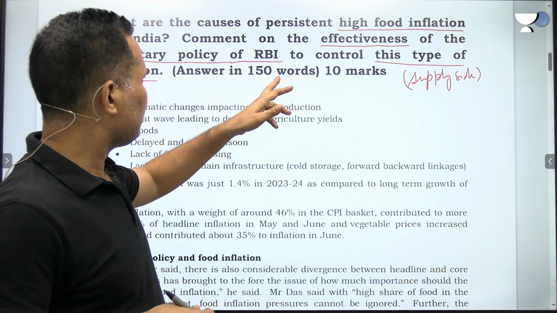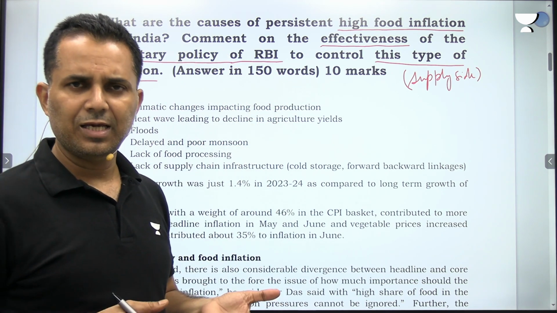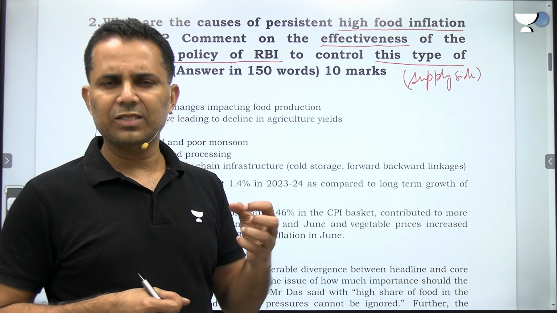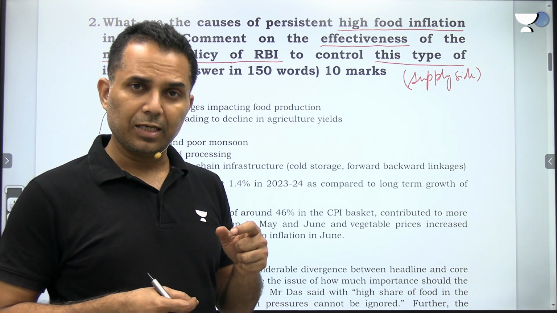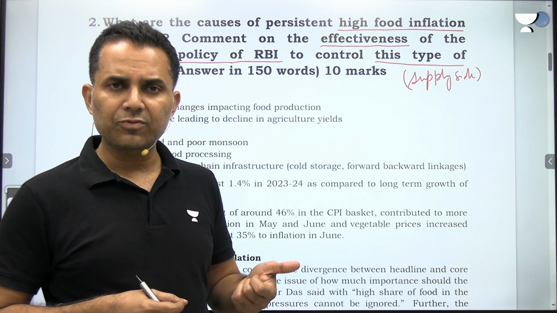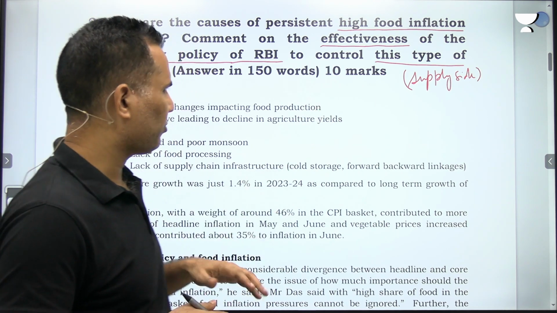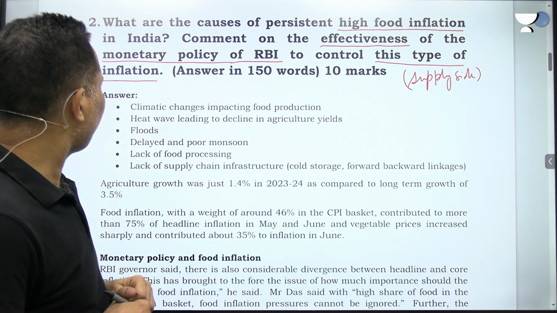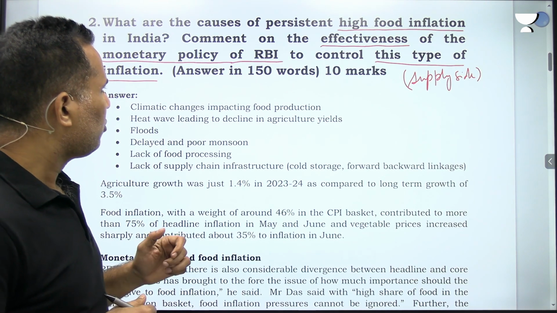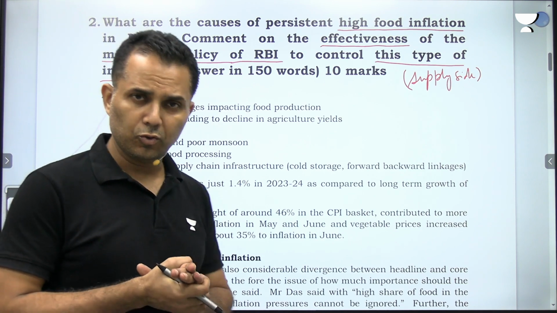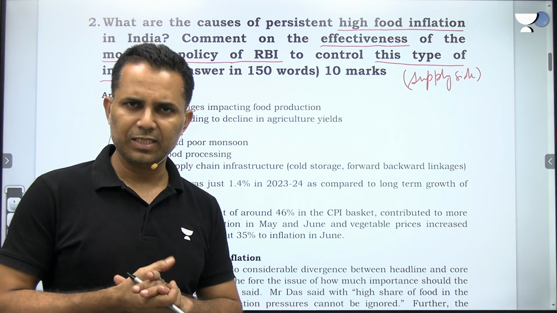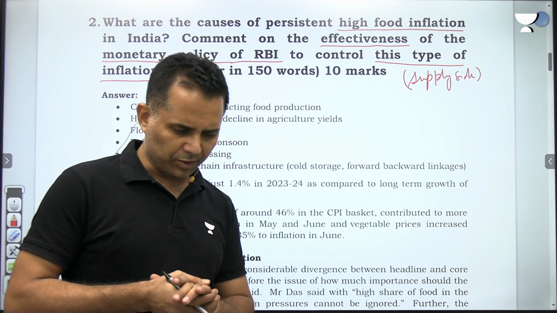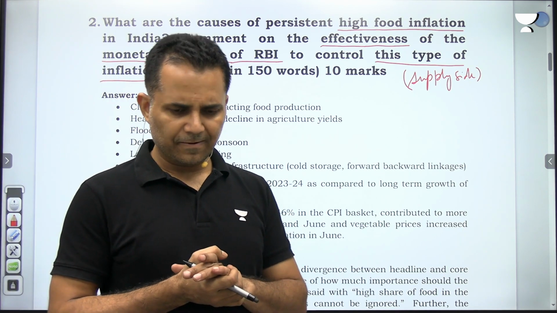So that's why this question is being asked: food inflation is high, RBI is having difficulty in achieving the inflation target, but is RBI capable of controlling this food inflation? It was widely discussed in the newspaper. So you have to comment on the effectiveness of the monetary policy of RBI to control this type of inflation. Do you think that RBI can control supply side inflation? Let us discuss this question, because it is a little bit technical.